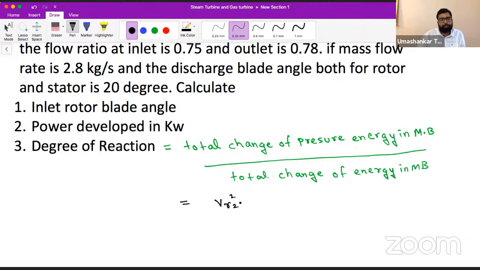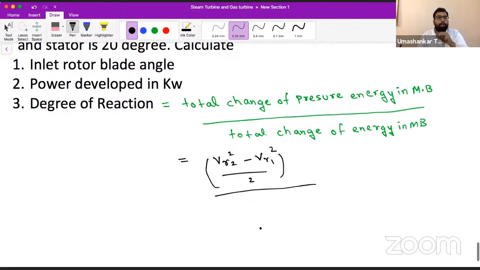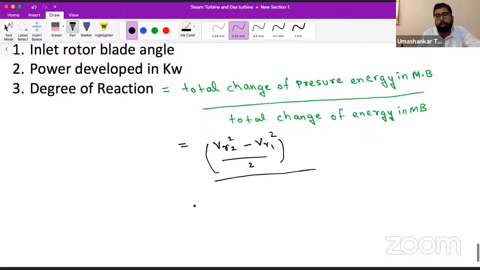So what is the change in pressure energy we have seen? VR2 square minus VR1 square, by 2. This is the total change of pressure energy. And what is the total change of energy?